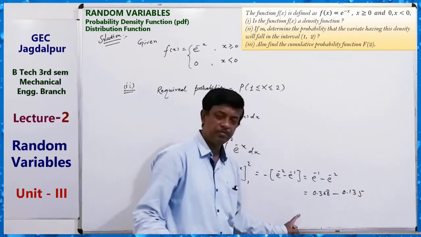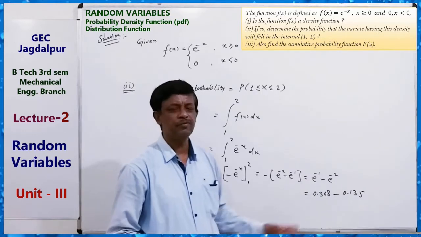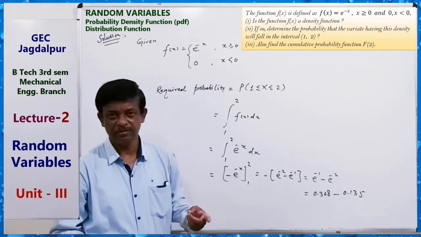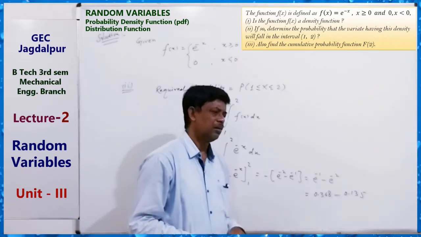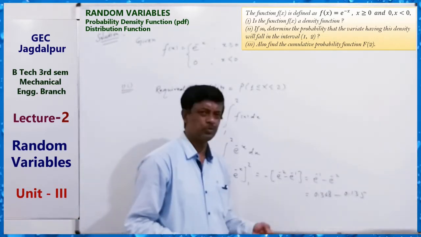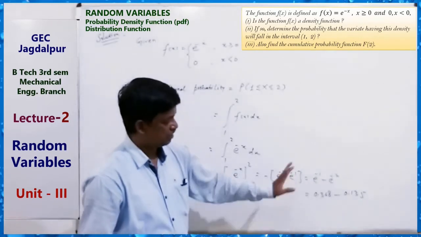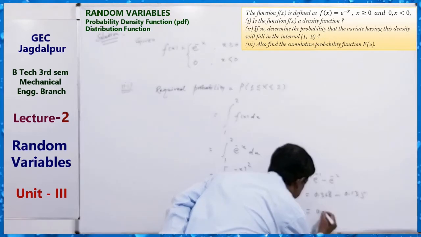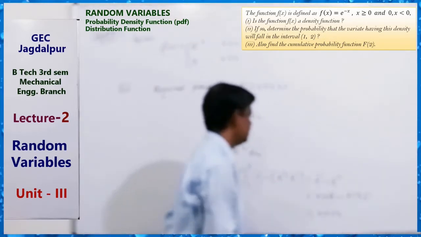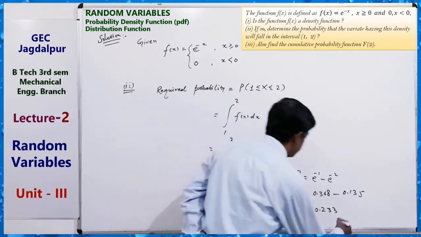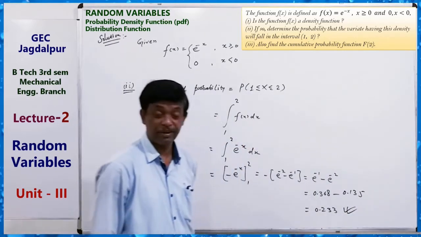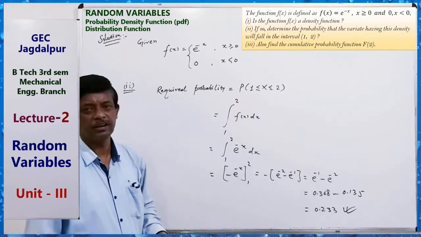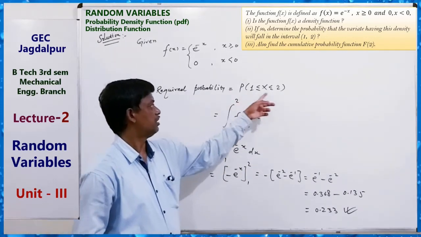You can get these values using a calculator because the value of e is given. So 1 divided by the value of e. I think e lies between 2 and 3, so 2 point something. This is equal to 0.233. Clear? So this is the probability when the variate falls in this interval, that is, the probability for the random variable when it lies between 1 and 2.